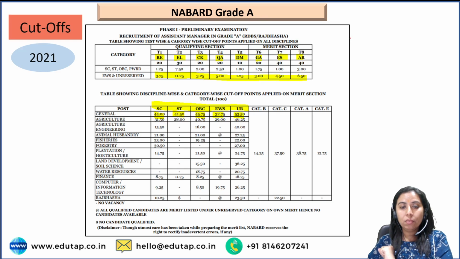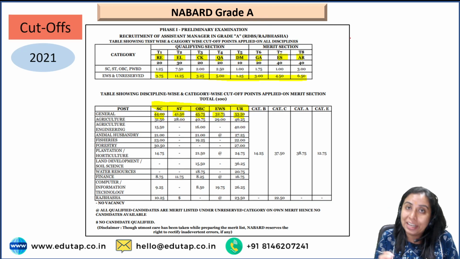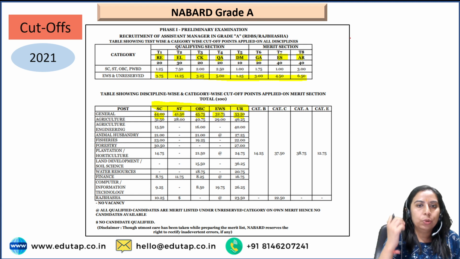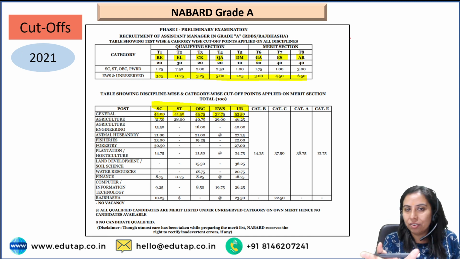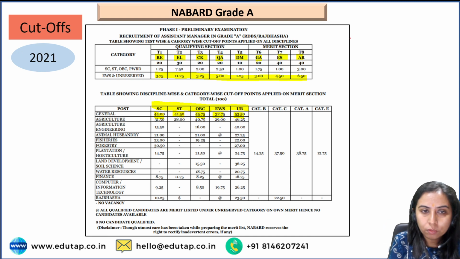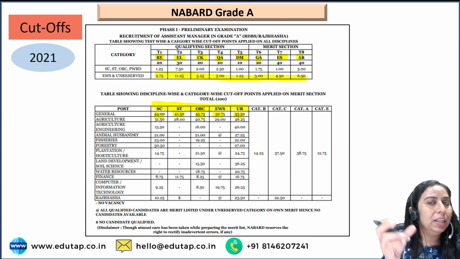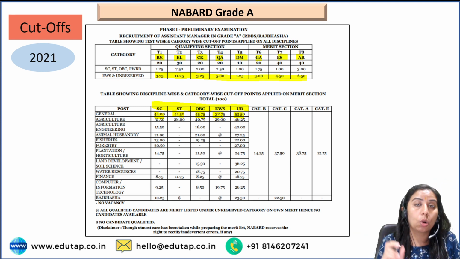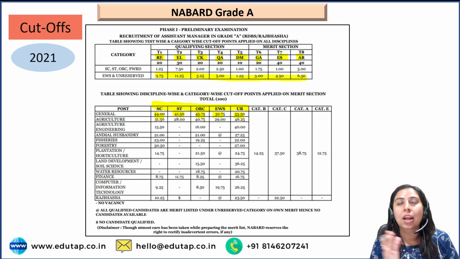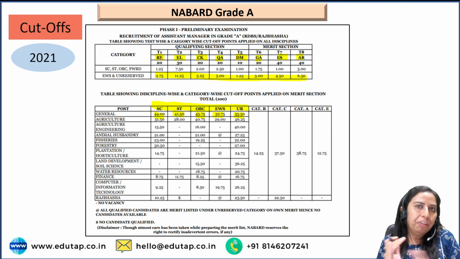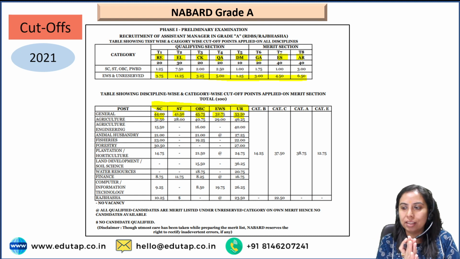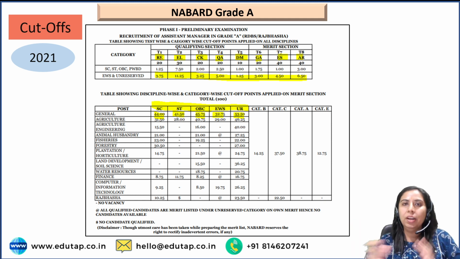Okay. I also want to show you the sectional cutoff, because else you keep in mind that I don't know what do I need to score in computer, I don't know what do I need to score in English. So 2021 results are here in front of you. The sectional cutoff means that in every section you need to get a minimum score, which is not fixed. It will change every year depending on the difficulty level of the paper, the attempts of the people, and the number of people appearing. But a rough idea I want to give you again through this, because this does not vary in a very huge range.